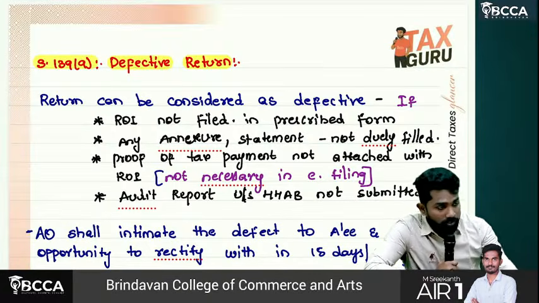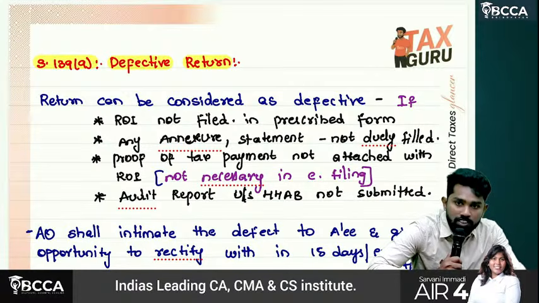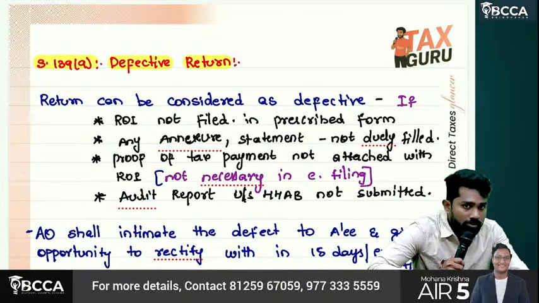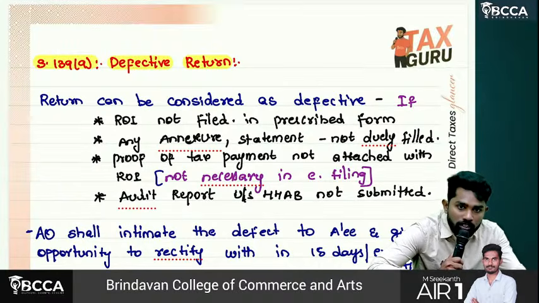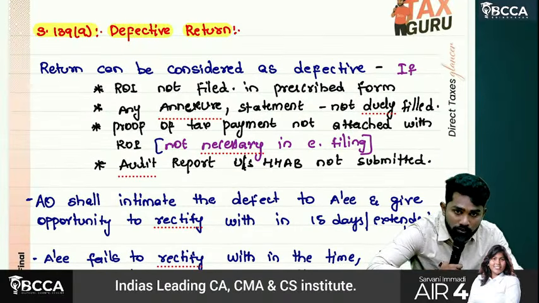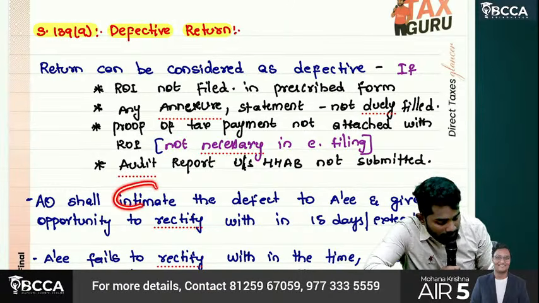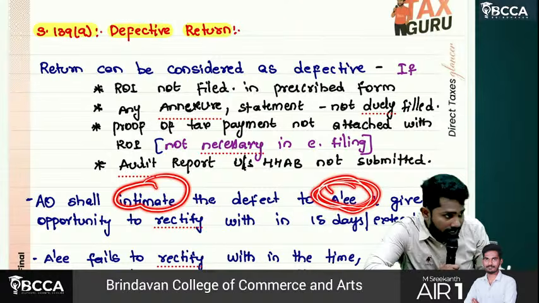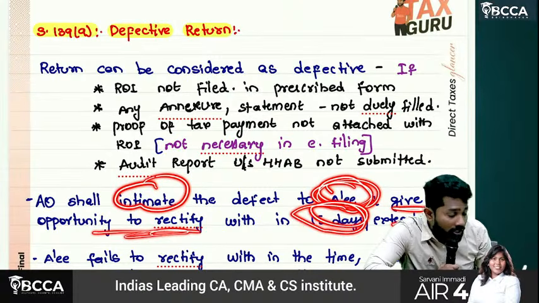Defective return: return of income not filed in the prescribed form, any annexure statement not filled, or audit applicable but the audit report not submitted. What will the AO do if it is a defective return? He'll intimate the defect to the assessee and give an opportunity to rectify within 15 days or extended time.